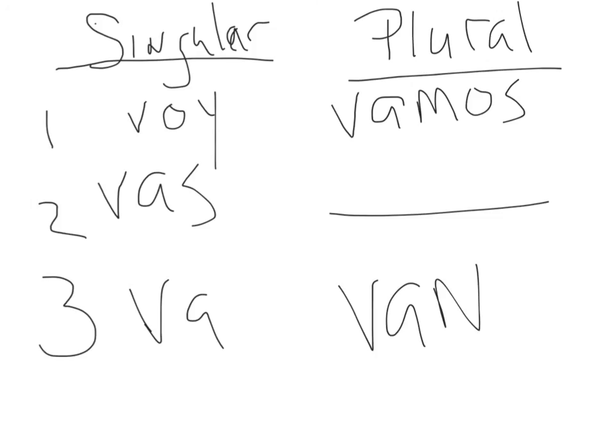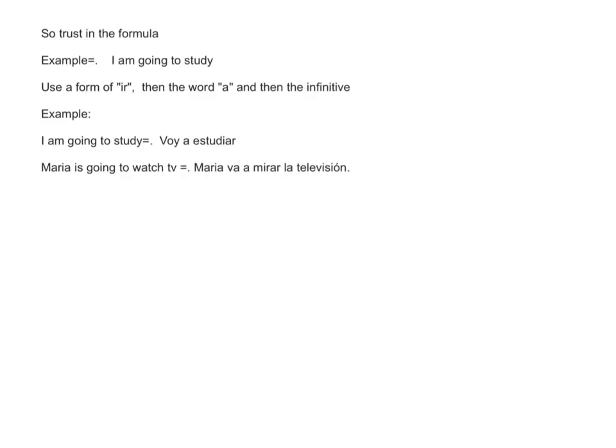Here they are. My error. Hitting the wrong button. Singular, plural, look at voy, vas, va, vamos, van. Do you know the forms of ir? Es la expectativa, that's the expectation. Look at how we use ir plus a plus infinitive. Trust the formula. I am going to study. Use a form of the verb ir, either voy, vas, va, vamos, or van. Then the word a, and then the infinitive verb.